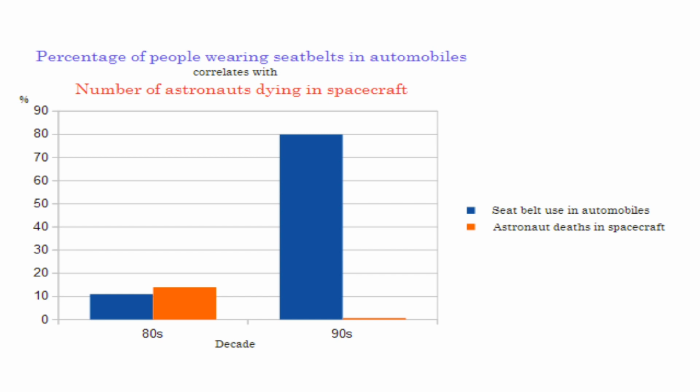This last one, there's not a lot of data points, but we can see an inverse relationship between the amount of people using seat belts while they drive their cars and the amount of deaths we have happening by astronauts in outer space. So in the 80s, we only had 10% of people wearing seat belts in the US. In the 90s, it was 80%. But yet you see the decline in the number of deaths by astronauts in space. So we could say here that the more people wear seat belts while driving their cars, the fewer astronauts die in space. So it gives another reason for that phrase, buckle up for safety.